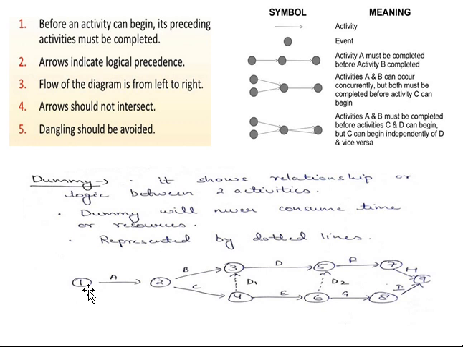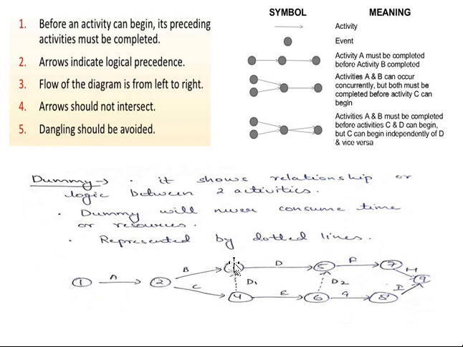No problem, we can keep the length of the arrow as much as you wish, but the diagram should not be ugly, it should be clean and neat. The entire representation of the diagram should be clean and neat. You need to think about how much length is required to showcase your network diagram. The length is not very important, but the direction of the arrow is important, always from left to right, and at the center of the arrow you should always show the activity name, and each circle should be represented by some event number.